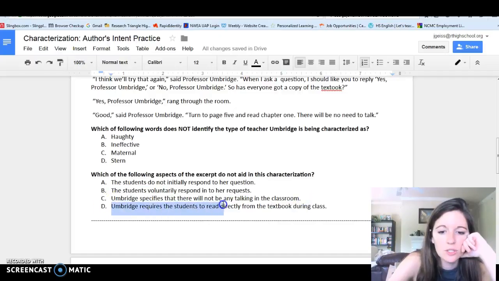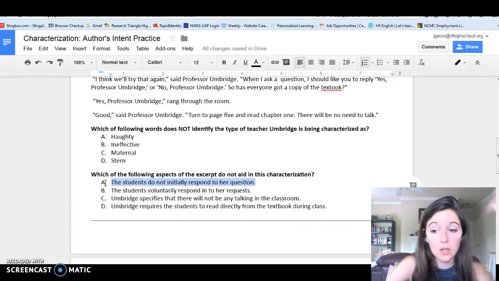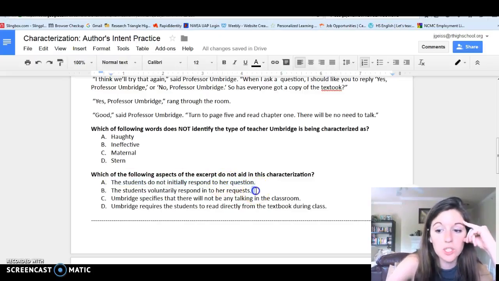Umbridge requires the students to read directly from the textbook during class. This shows that she is stern and ineffective. This shows that she is stern. This shows that the students don't like her. And that's really important. Remember, with indirect characterization, the way other characters react to the character is a way that the author can characterize the character. Therefore, that leaves B, which is our answer.